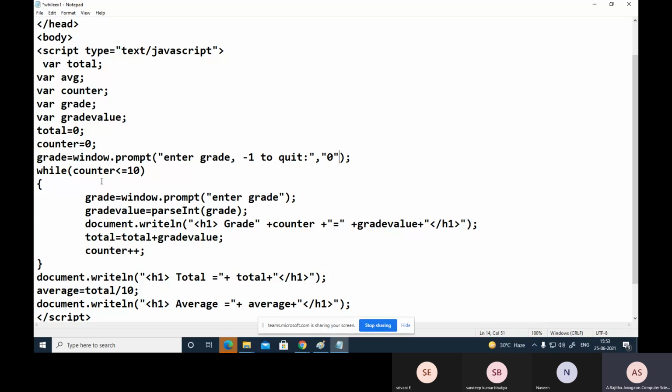So while counter not equal to -1. If it is equal to -1, close the loop. If it is not equal to -1, then first find the total. So first find the total here.